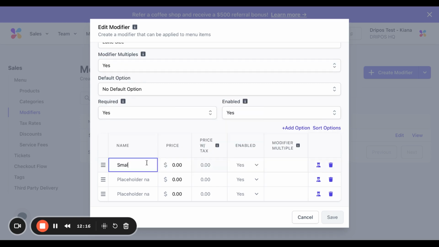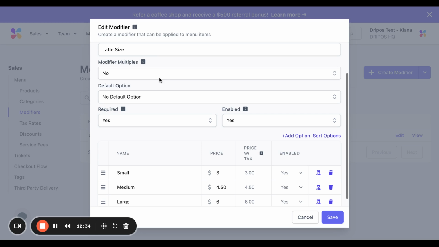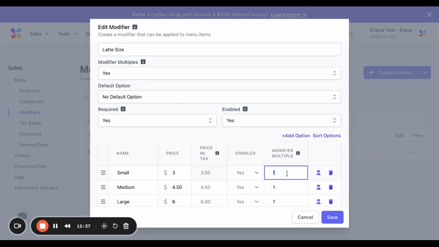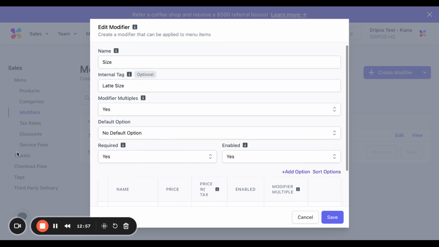So if we add small, medium, and large, and then put, let's say, 3, 4.50, and then 6. We would put the modifier multiple to be 1, 1.5, and then 2. So what this means is the modifier is multiplying 2 times the original value, versus here it's 1.5, and this is the original. So that's a quick rundown of modifier multiples.